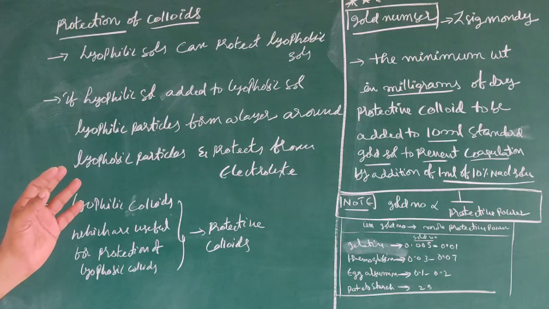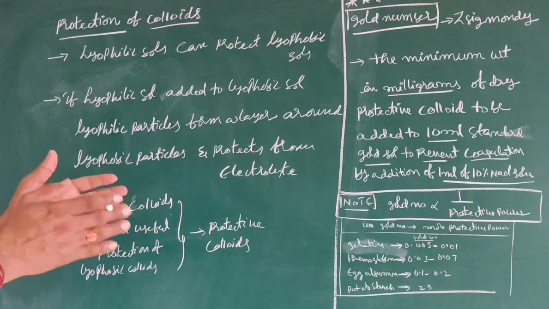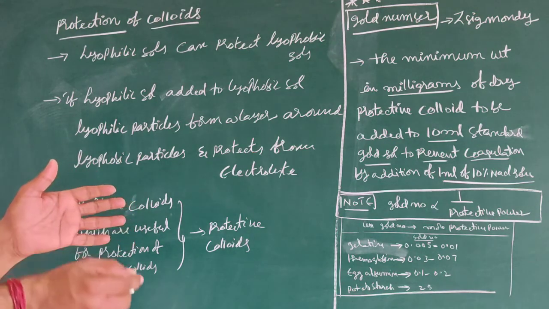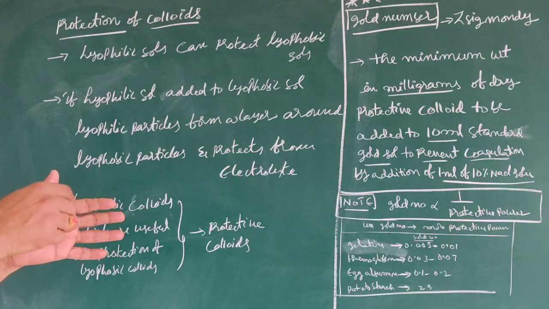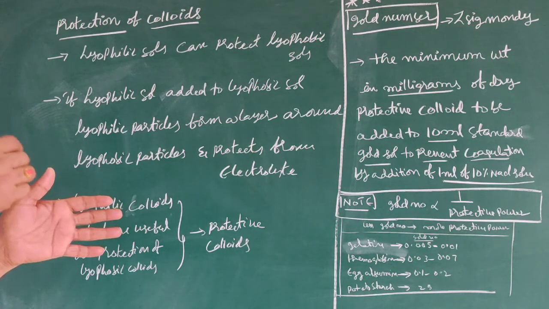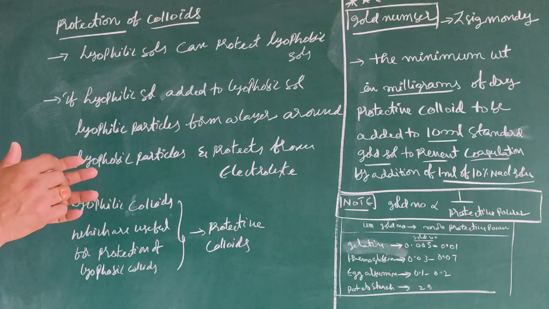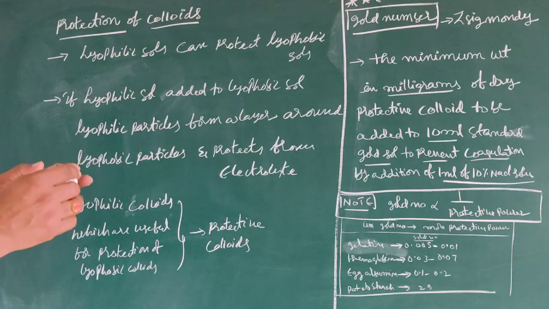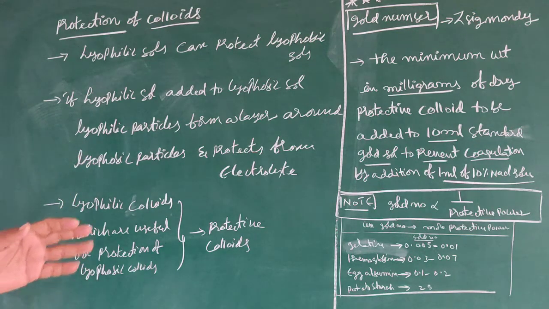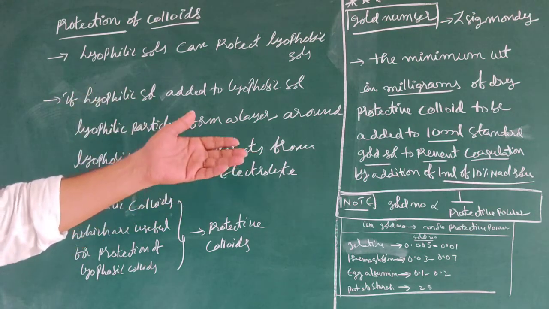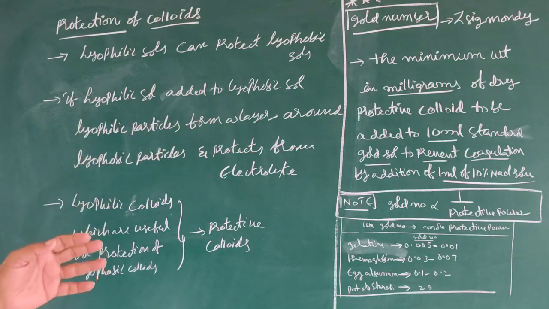Suppose we consider 10 ml of standard gold solution. If we add 1 ml of 10% NaCl solution, precipitation will start. To stop the precipitation, the amount in milligrams of dry protective colloid required is called its gold number. The lower the gold number, the more the protective power. So gold number is inversely proportional to protective power.